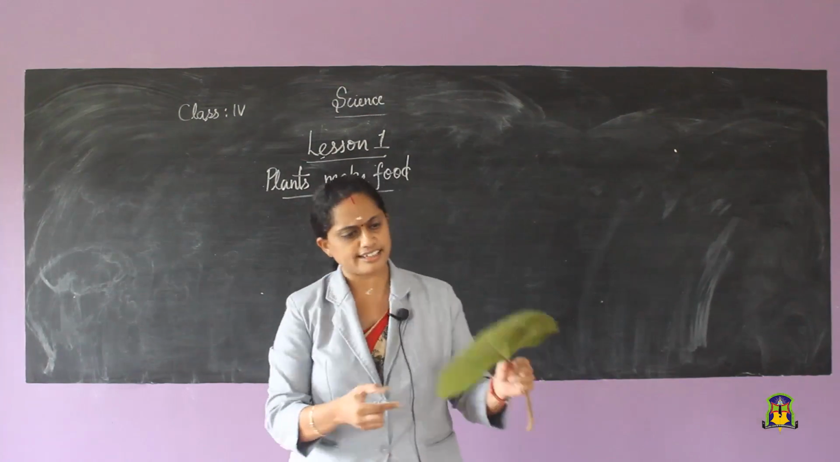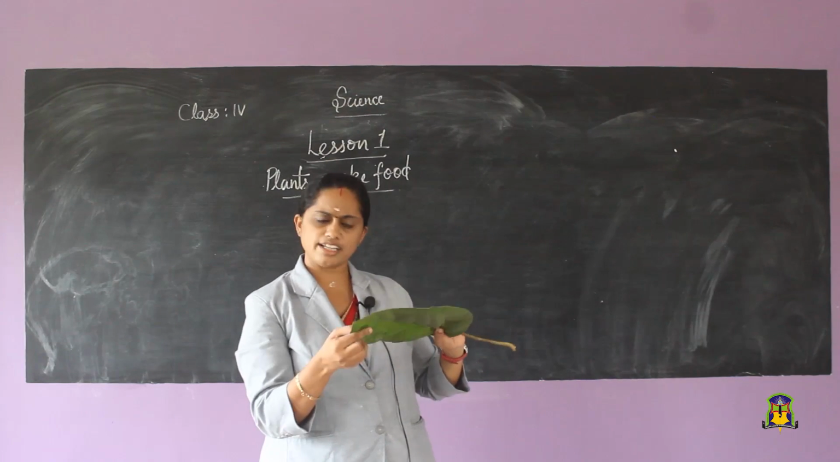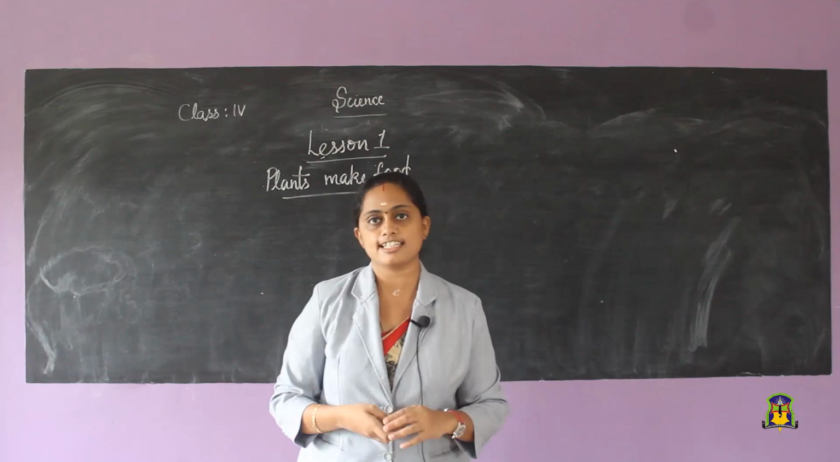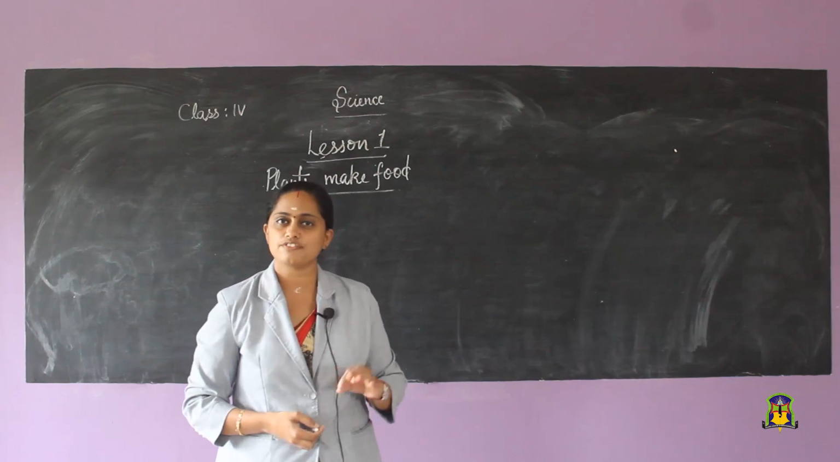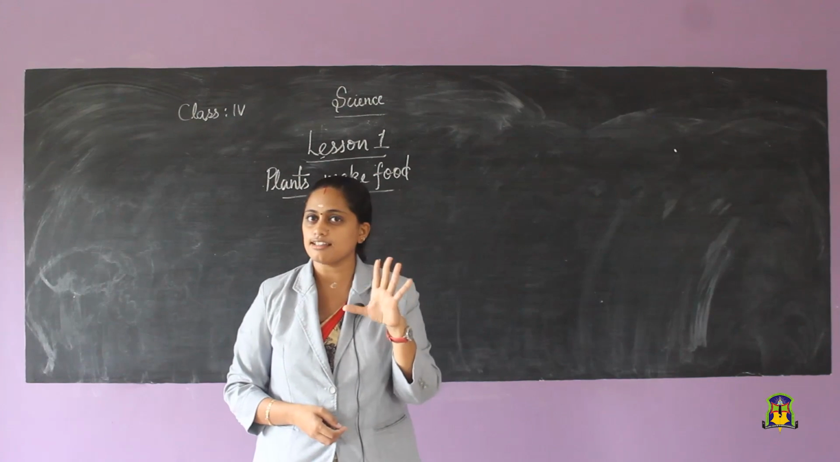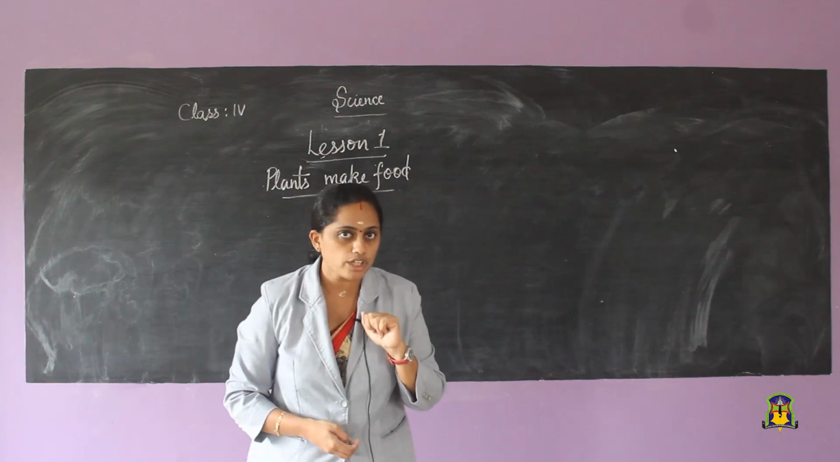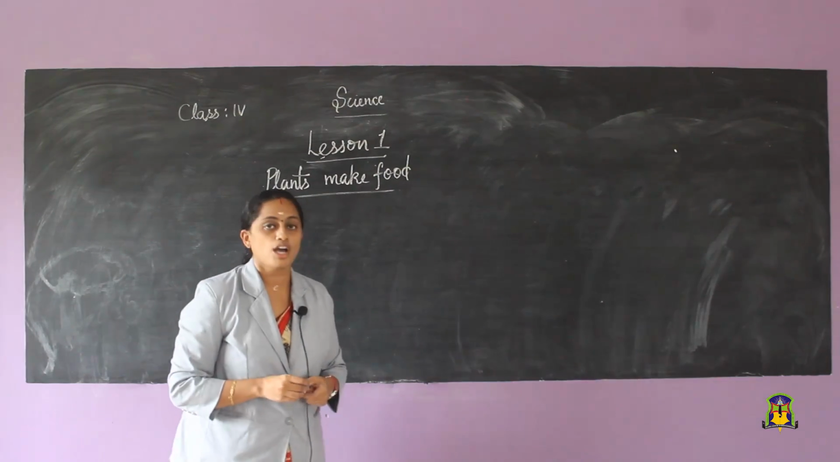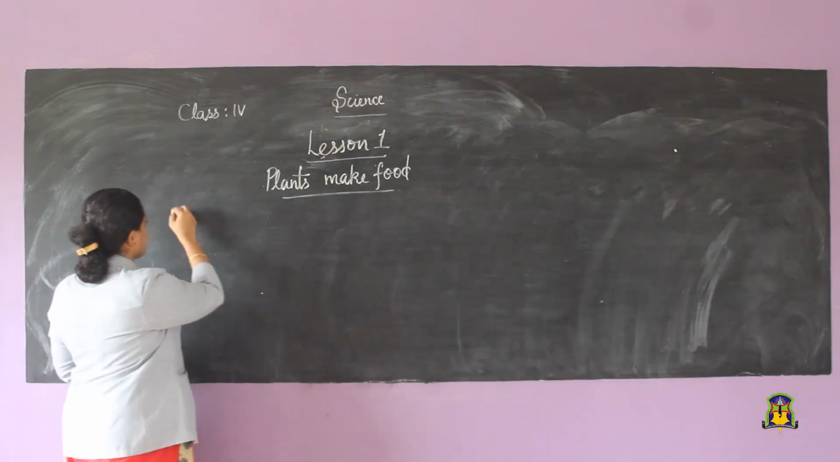How are these leaves getting their green color? Do you know that? The leaves are getting their green color because of the presence of a green color pigment, a green color substance in them. Do you know what that substance is? It is chlorophyll. What is it? Chlorophyll.